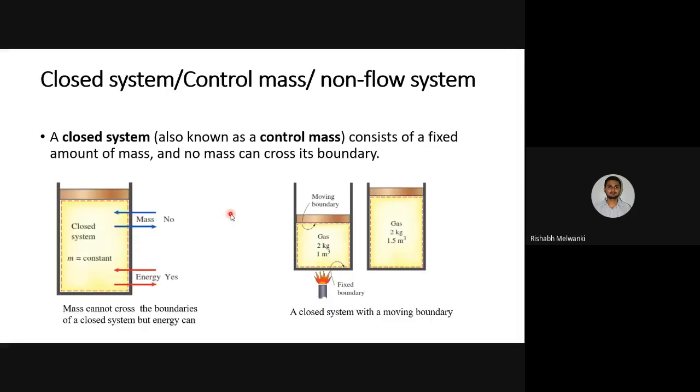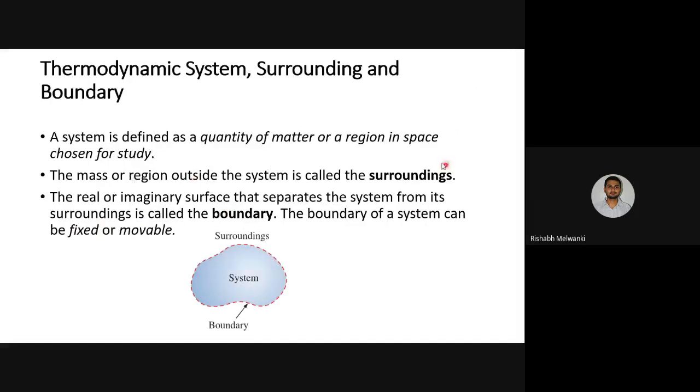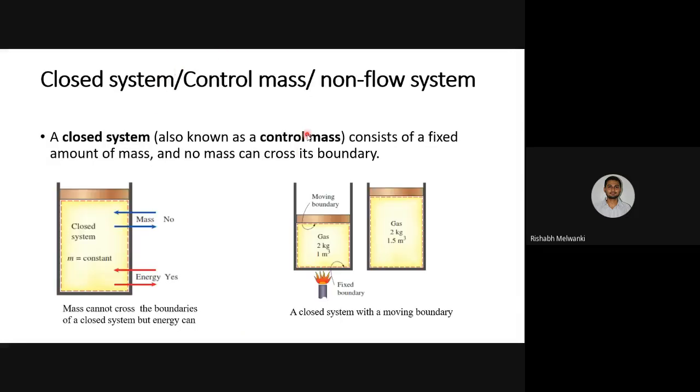Now there are three types of systems. The first heading was thermodynamic system, and now we have three types of systems. You will be using this in fluid mechanics as well. The closed system is also known as control mass and also known as non-flow system. Now you have to relate this non-flow word.